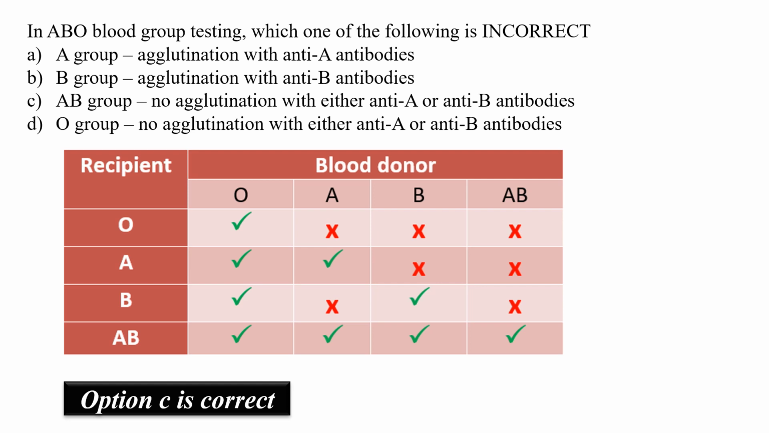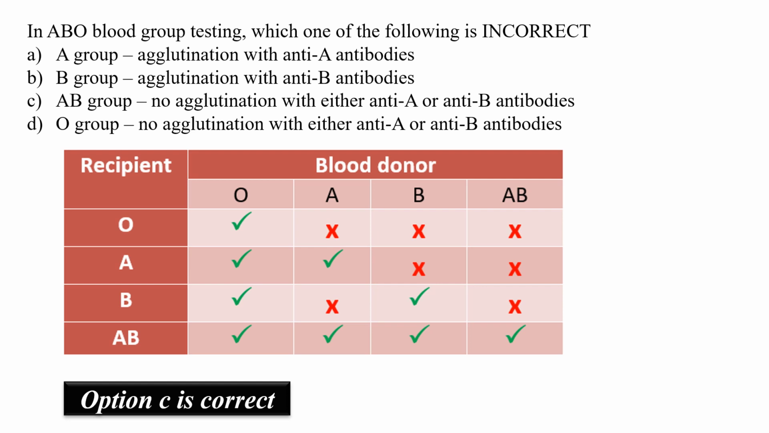Now, why is option C correct? Because AB blood group contains both the antigen of A and B. It means that it will have agglutination. It means it will show reaction with anti-A or anti-B bodies. And that is why this option is incorrect. It is showing no agglutination, but yes, there will be agglutination.